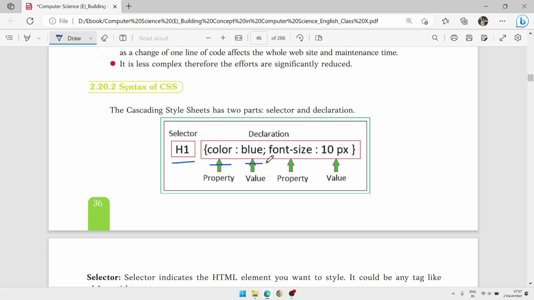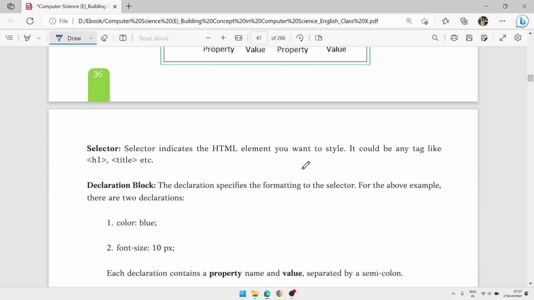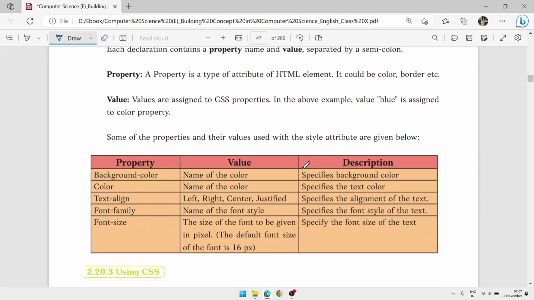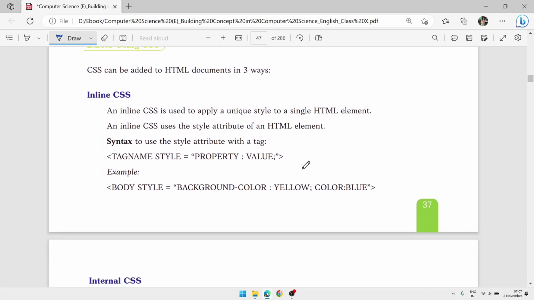So if we have multiple properties, we will put a semicolon, as we write in a for loop to separate the statements. Here we will use semicolons to separate the properties. After that we will write the next property, then the values, and together property and value make a declaration. Remember it. We get three types of CSS. Inline CSS is what we add inside a tag. So let's have an example.